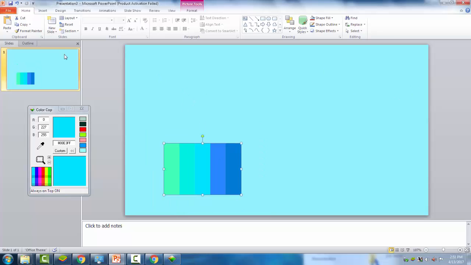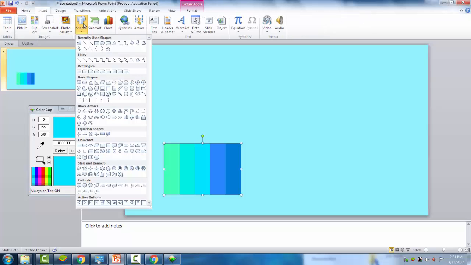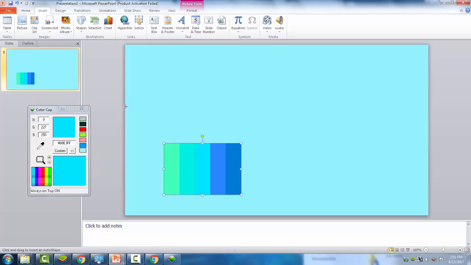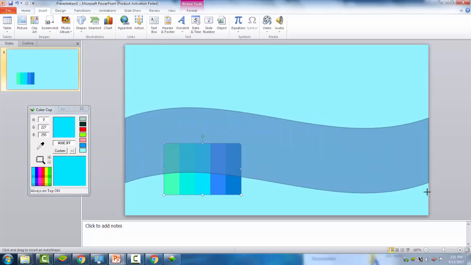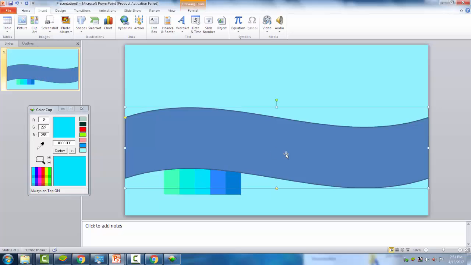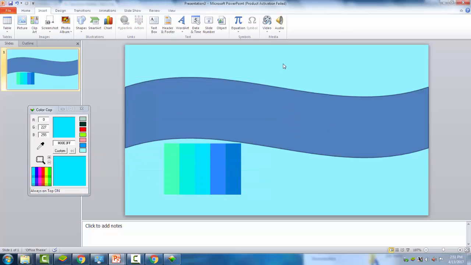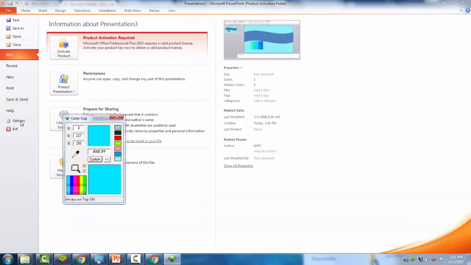Close. Now we will make the wavy parts of the water animation. So let's go to Insert, Shapes, and this wavy banner in the Stars and Banners section. There's the wave. Now I will access the combine shape feature of PowerPoint.